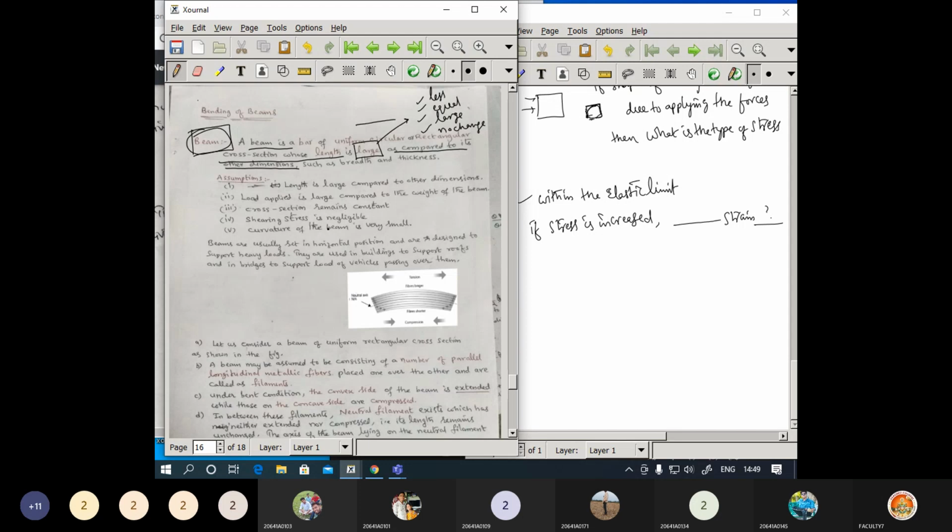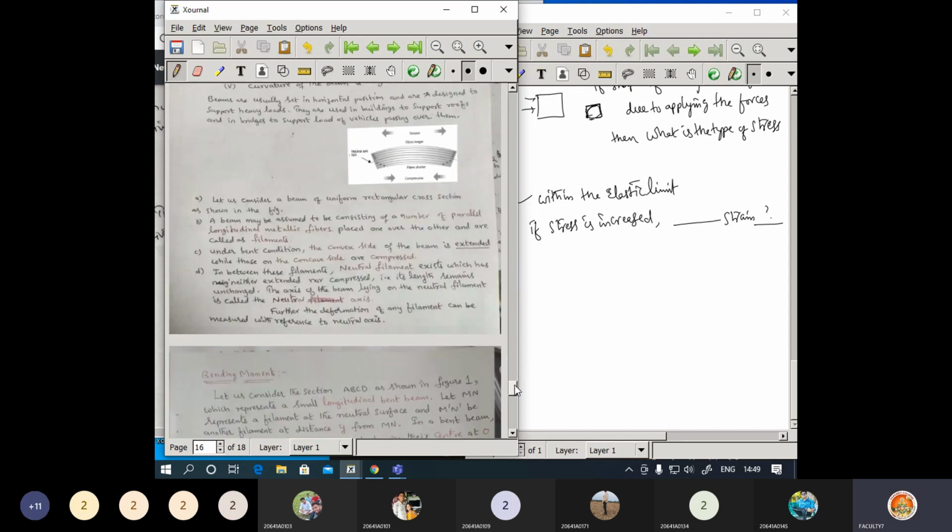Now again, regarding the same topic, you may get some question here. Regarding the image, there is a dotted line, and you need to identify this as the neutral axis. You may get a question regarding the neutral axis. What is this particular neutral axis that you need to identify?